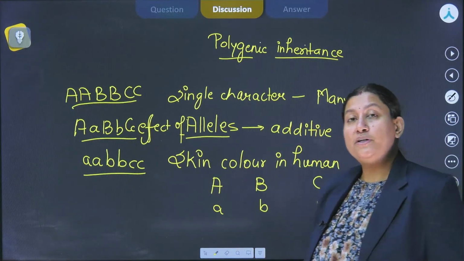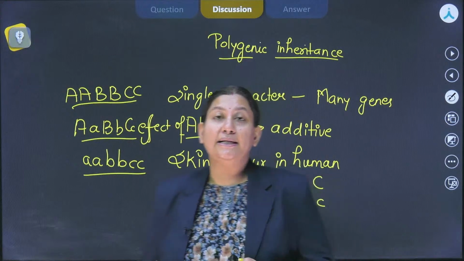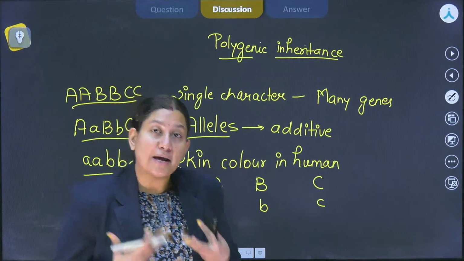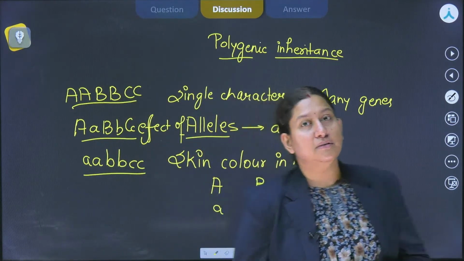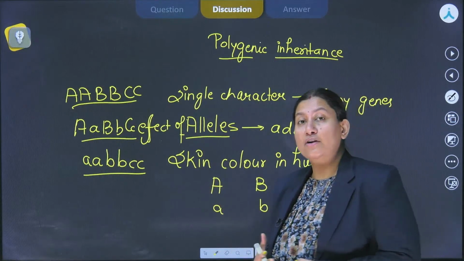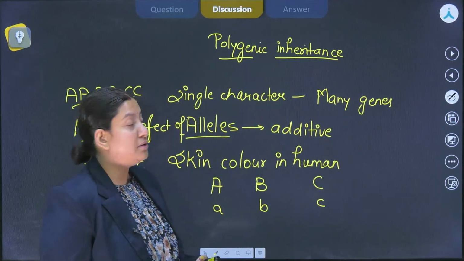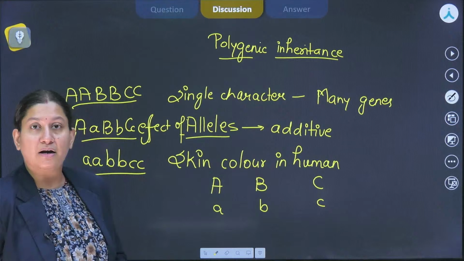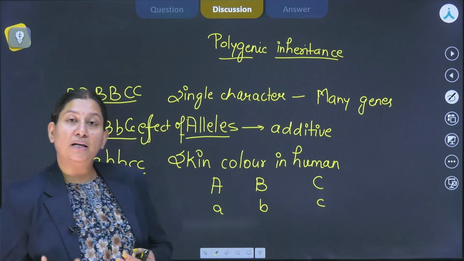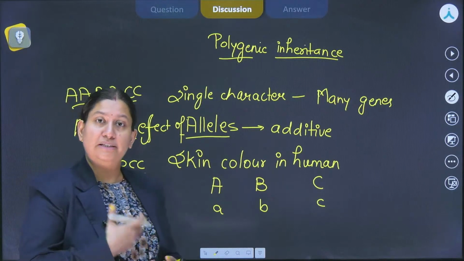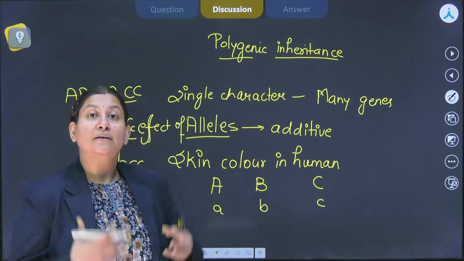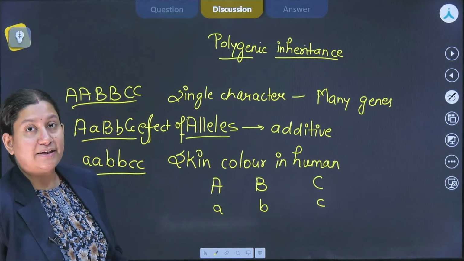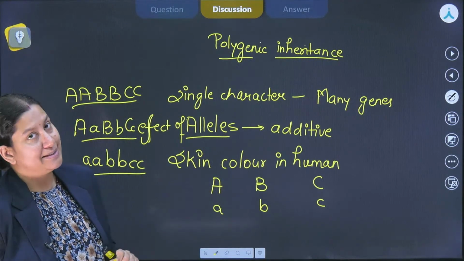Now one more thing, when we talk about polygenic inheritance, it's not only the genetic factor that influences the entire phenotype. Over here, the effect of environment is also really paramount. Like you could see clearly in case of skin colors, if you are living in countries which are equatorial, in those countries we'll be seeing individuals with darker skin colors. On the contrary, the people who are living closer to the polar countries like the Nordic area, there you will see the lighter skin tone, right? So the effect of environment is also taken into account when we talk about polygenic inheritance.